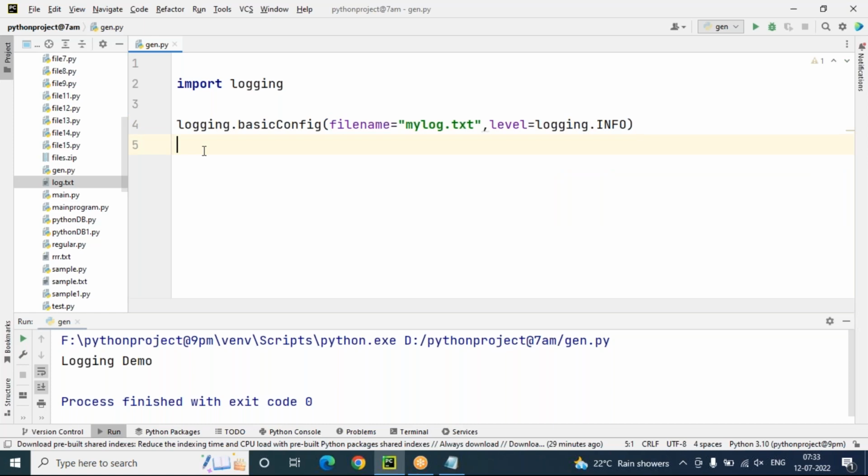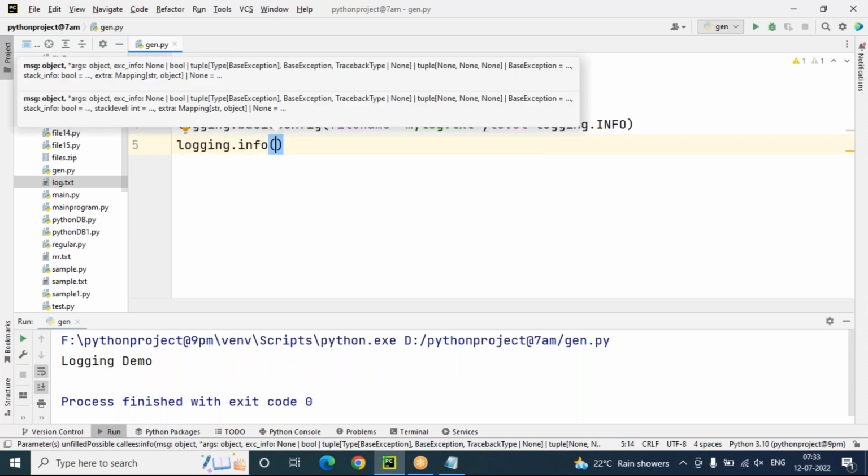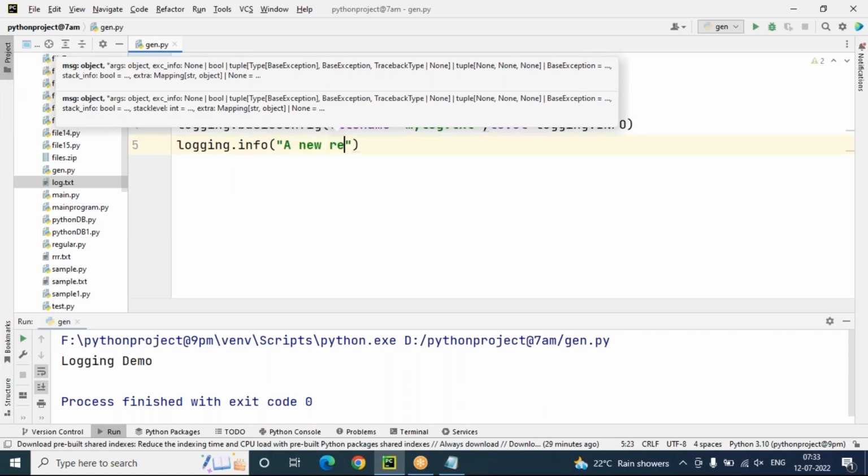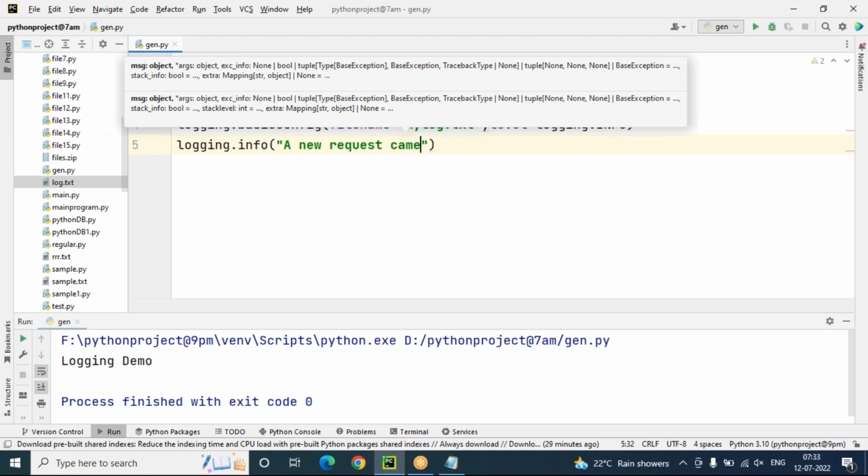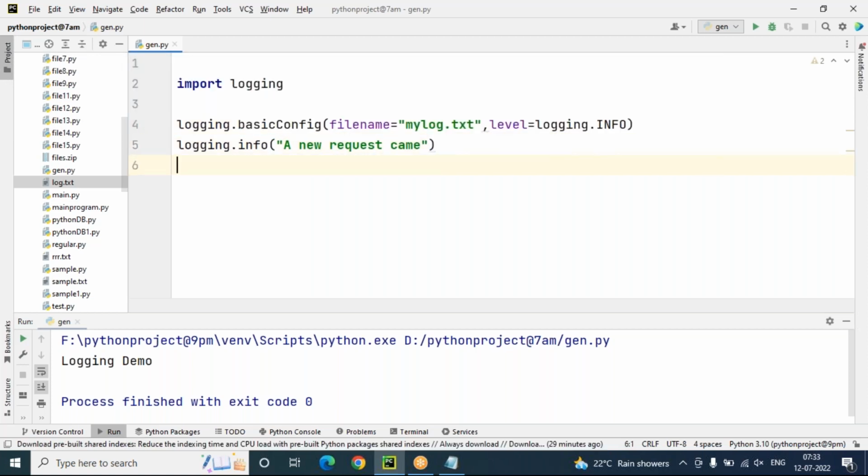After that, logging.info: every time the user executes, I have to say new request came. Logging.info, new request came.